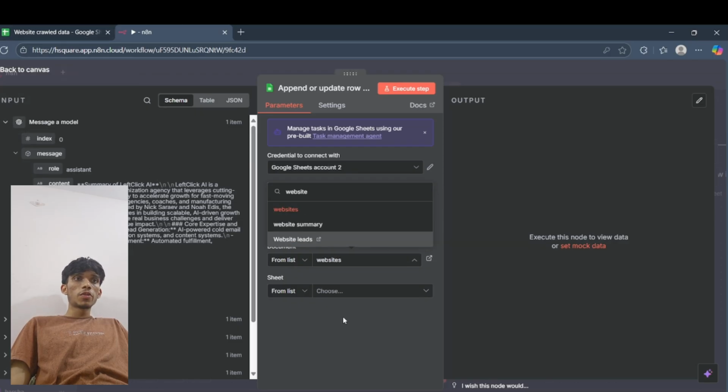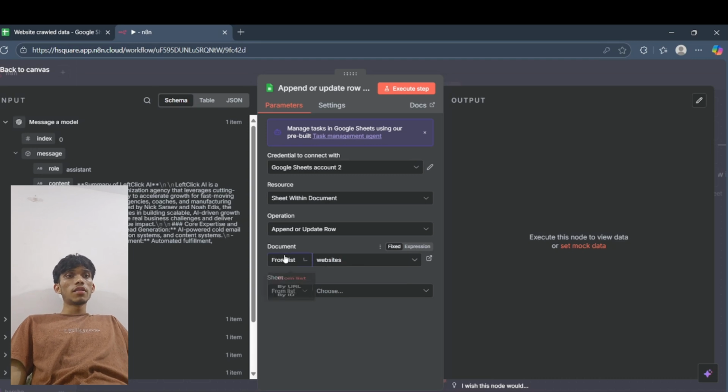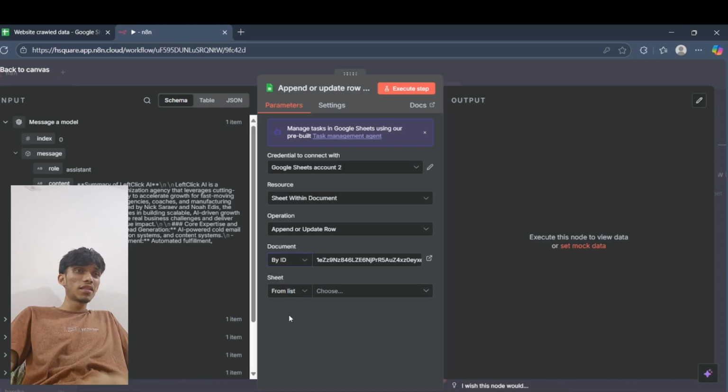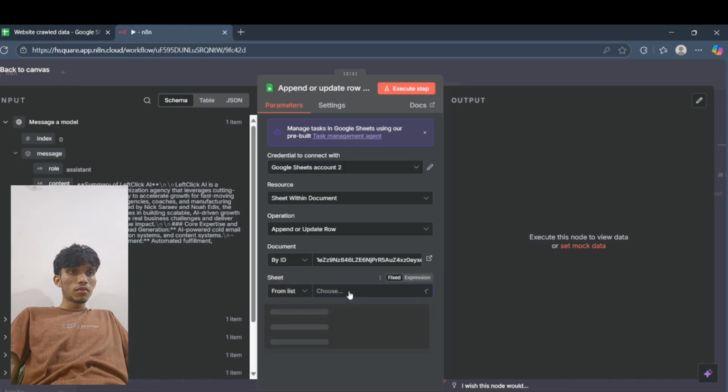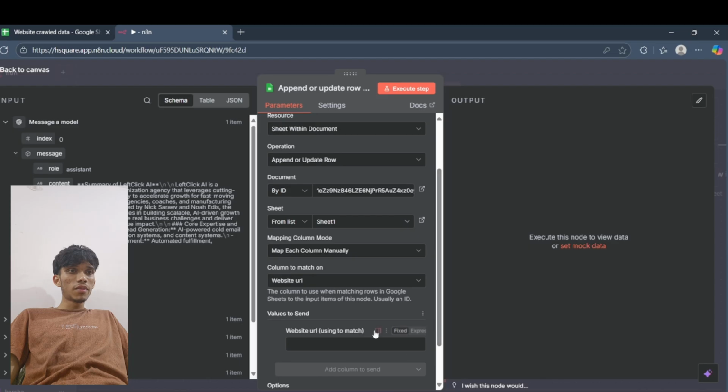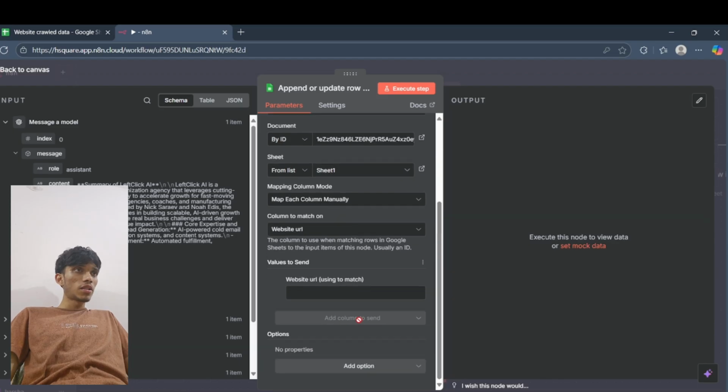Okay, I don't see an option called website crawl data anyway, no worries. I'll just change it from form ID to by URL, like by ID. I'll map it manually again. Website URL and summary.